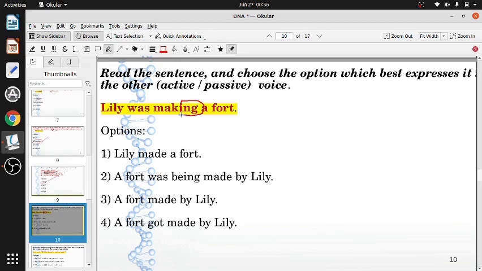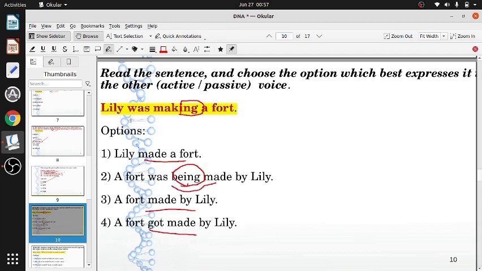And where do we have ing? Here, no ing. Here, no ing. Here, no ing. So the only ing we have is here, being. That is the only one where we have ing. This one does not have an ing ending. Going, coming, eating, drinking. No ing here. Here also there is no ing. Here also there is no ing. The only place where we have ing is here. So automatically that becomes the only choice.